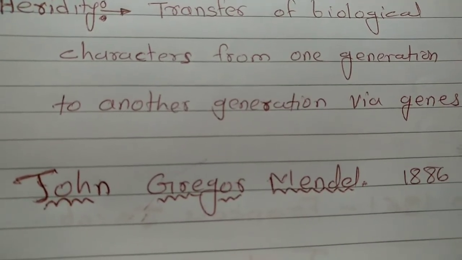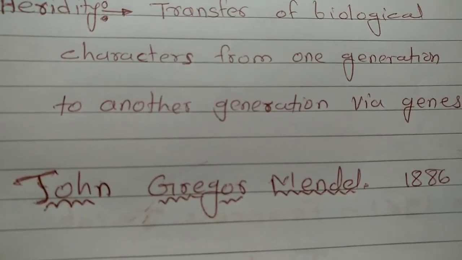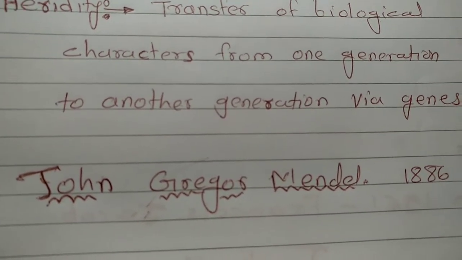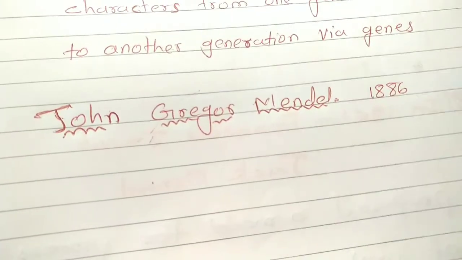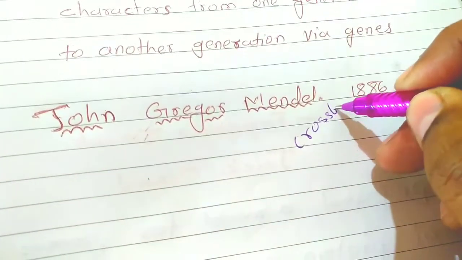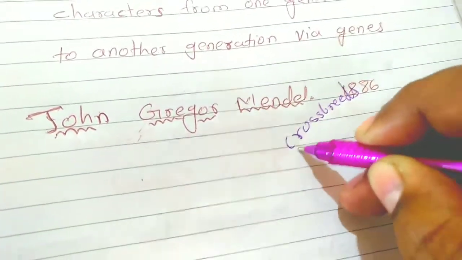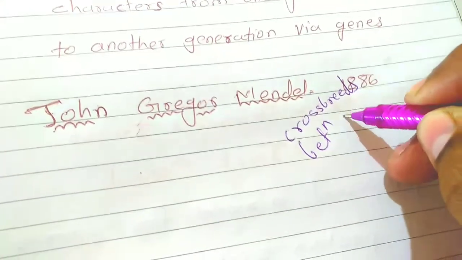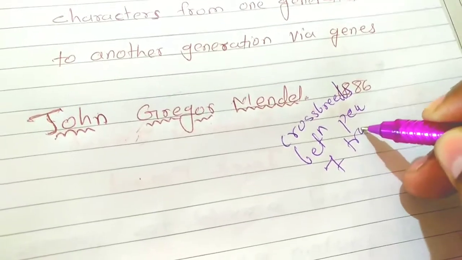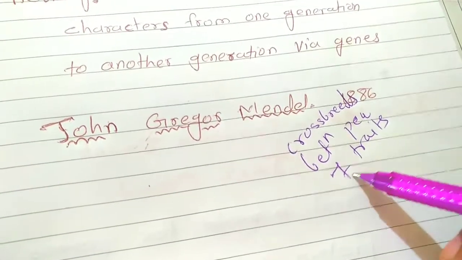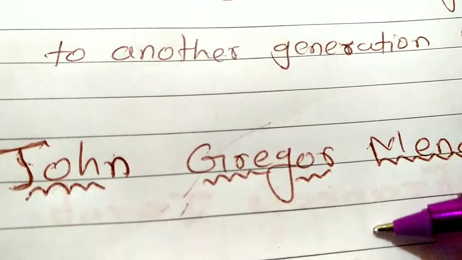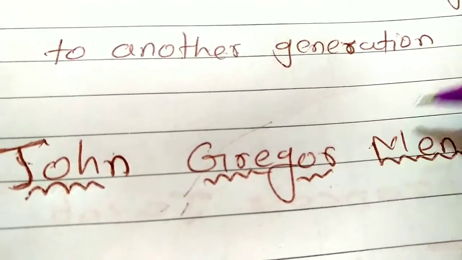You are aware of this because you already learned it last year. Johann Gregor Mendel was the pioneer in the field of genetics. He is also known as the father of genetics. So Mendel did crossbreeding between two plants and identified 7 traits. It happened in which year? 1866. It took a long time for others to understand his research.